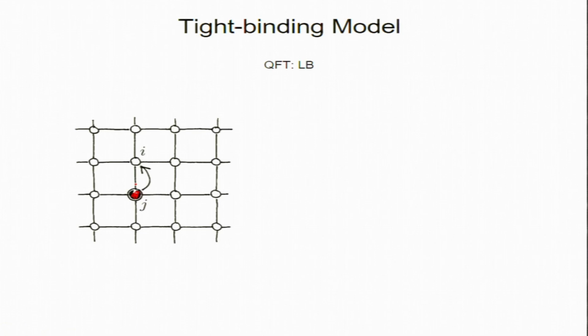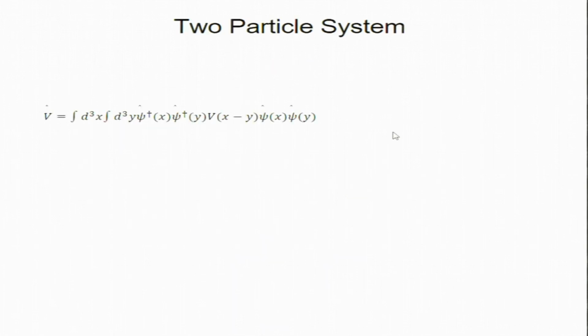So, how do I write it in terms of field theory? Very easy, no. You destroy a particle at j and create it at i, that is it. So, the Hamiltonian is written as destroy at j and create at i, and this is an amplitude for that. Once you know the rules you can easily write it and understand what they are talking about. So, the last example, the fourth one.